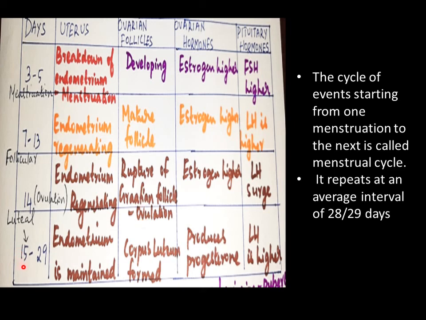The last phase is called the luteal phase or the secretory phase, extending from days 15 to 29 of the menstrual cycle, where the endometrium is maintained because of the corpus luteum formed in the ovaries and the production of progesterone hormone. LH hormone is higher. The cycle of events starting from one menstruation to the next is called the menstrual cycle, and it repeats at an average interval of 28 to 29 days.